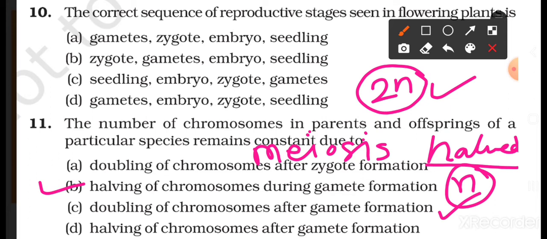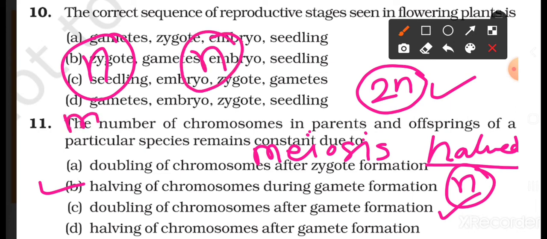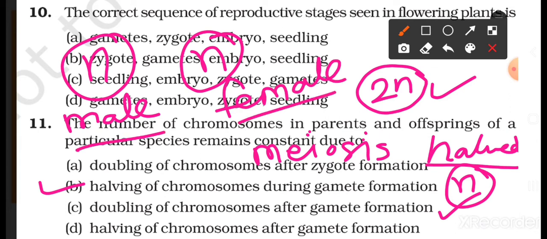Okay. At the time of fertilization what happens? The zygote is formed from these two n cells. So here n and here n. So male and female gametes both, both the germ cells, they are having half the number of chromosomes. Okay, so when there is fertilization, what happens?